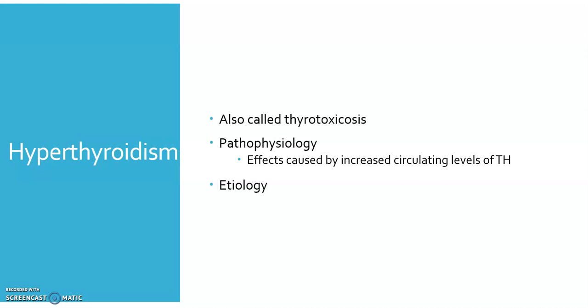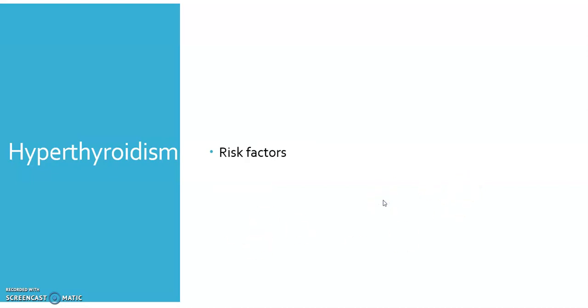In terms of etiology, women are more at risk for hyperthyroidism, 8 times more than men. There is a genetic component to Graves' disease, although it cannot be prevented. Patients that smoke are encouraged not to smoke, because if they do, they're more likely to develop hyperthyroidism. Again, risk factors are being a woman, increased iodine intake, which can cause hyperthyroidism, and being between the ages of 20 and 40.